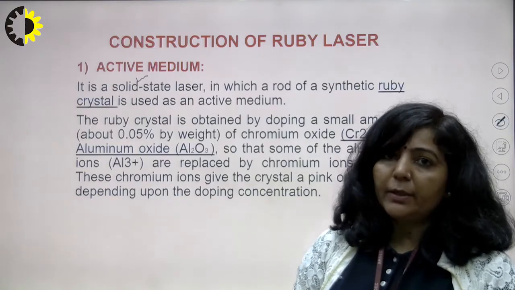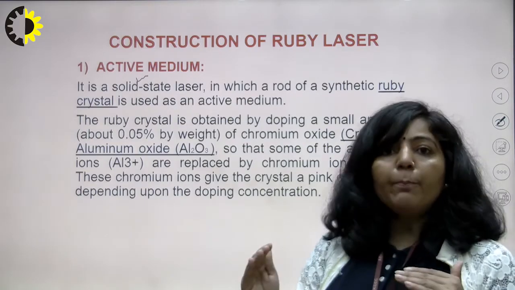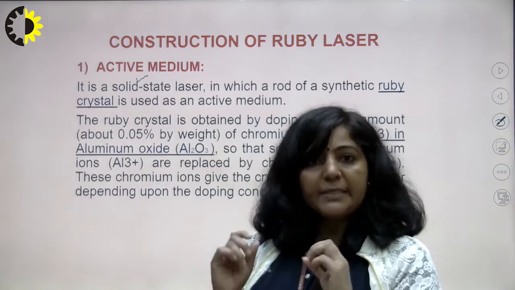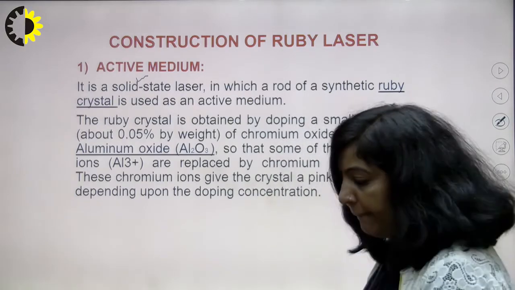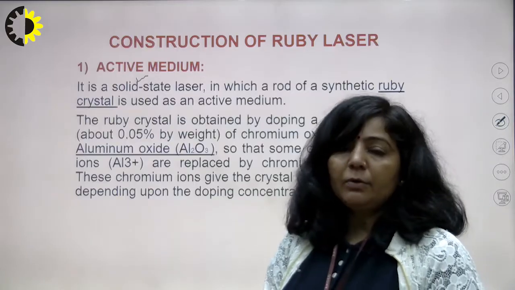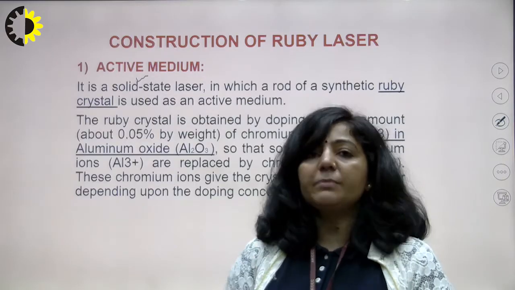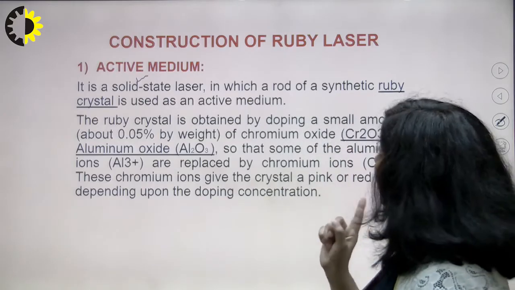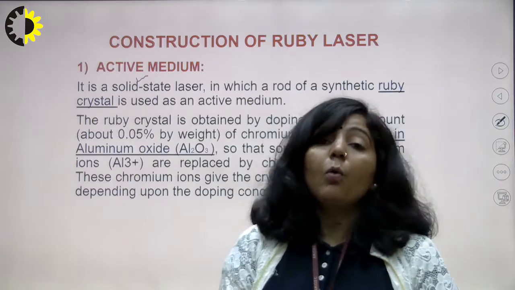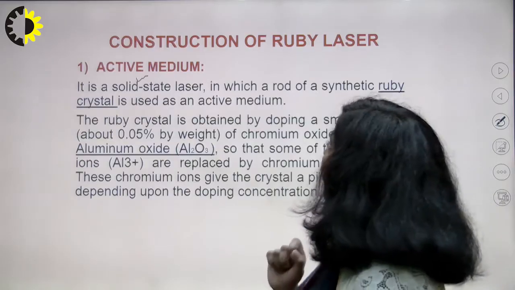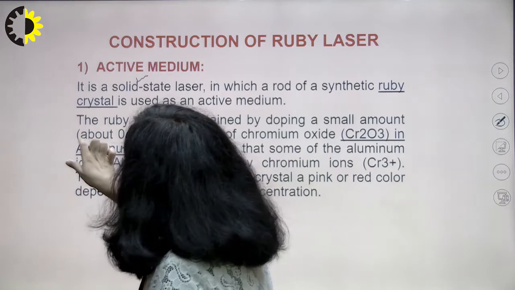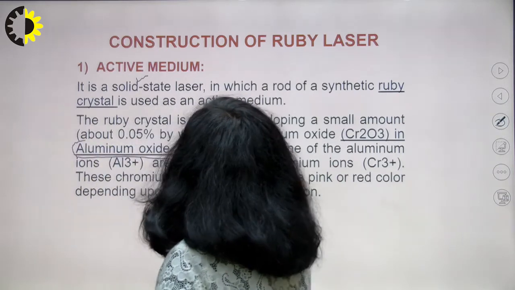The first component plays the role of host material, and the second is impurity ions which are added into that host material. The host material of Ruby laser is the Al2O3 crystal.